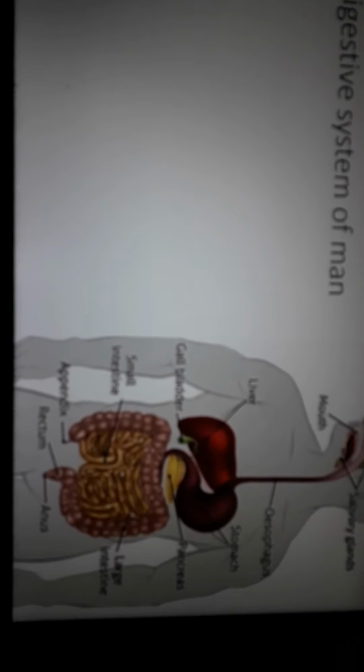Now this is your assignment 3. This is homework, discovering facts. This also you will do on the white paper. Draw, color and label the digestive system of man. This is also a very important question, and it often comes in the exam. So this also you will draw on the white paper. You can see this, and you can use the colors accordingly, and you have to label also.